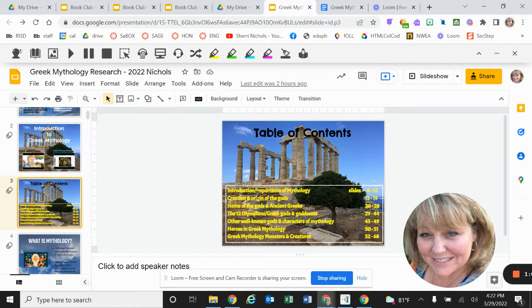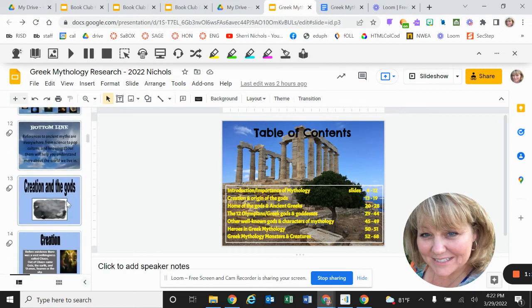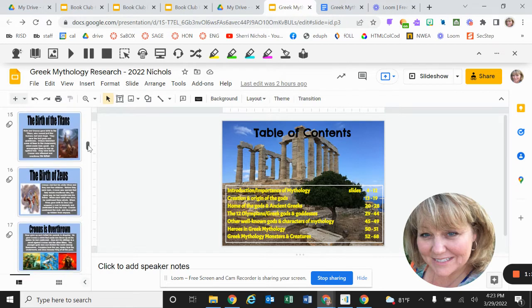So we have introduction and the importance of mythology on slides 4 through 12. So if you kind of go through, and then it switches. On slide 13, it goes to the creation and origin of the gods, which is another part of the story. And then we have 13 through 19. And then home of the gods in ancient Greeks is 20 through 28.